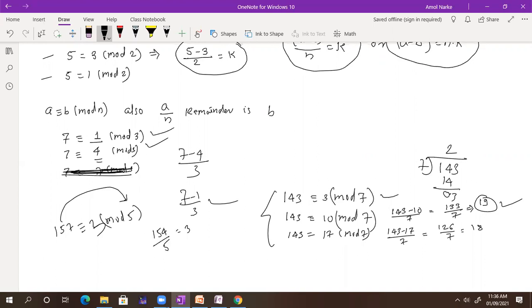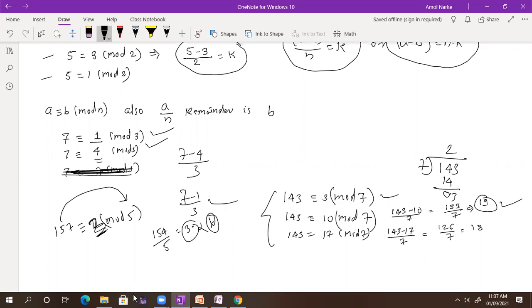No, I'm getting 3 point something. Decimals are not allowed in mod. I want a constant. Why? Because this is the remainder. If I divide 157 by 5, I'm getting 3 or 2 as a remainder.